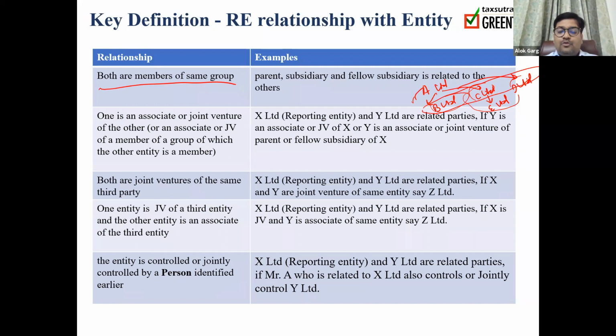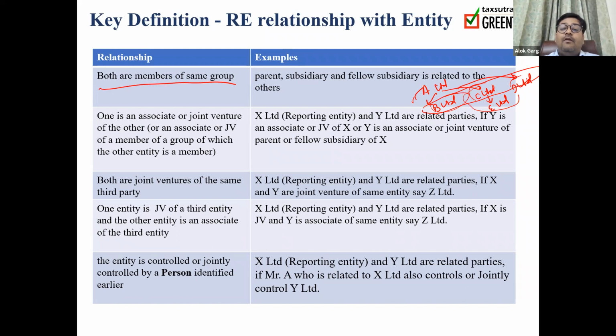Okay. So if there are two joint ventures of the same party, then both the joint ventures are considered as related parties. And of course, Vodafone Group and Indus Towers are related parties because it is a joint venture. And of course, Vodafone Group and Vodafone Idea are related parties because it's a joint venture. Okay. So guys, if a company is a subsidiary, joint venture, or associate of a third party, then such an arrangement is always a related party.